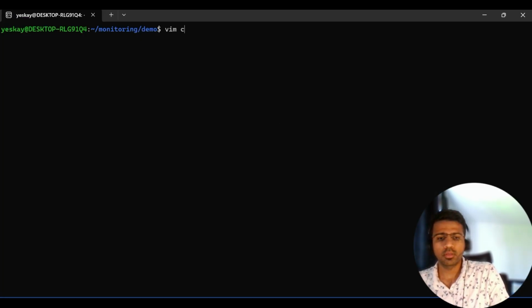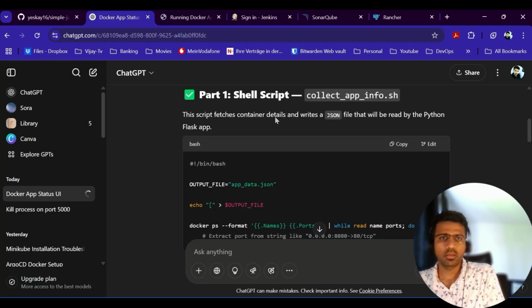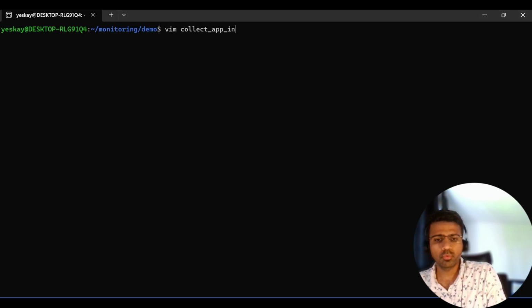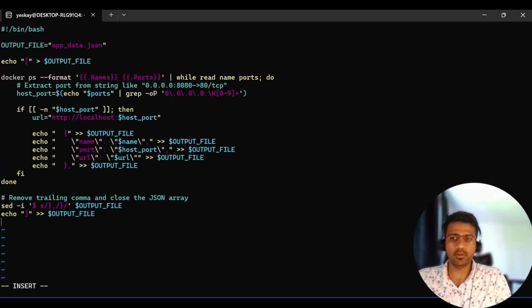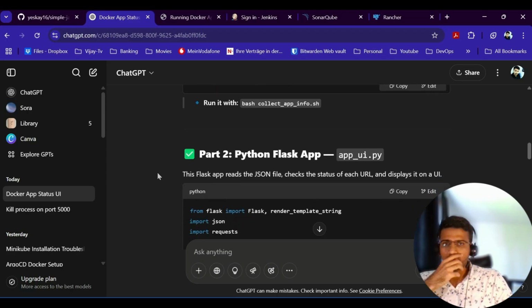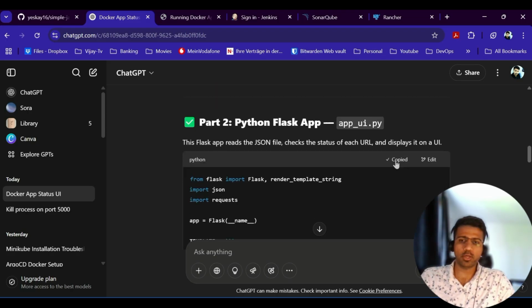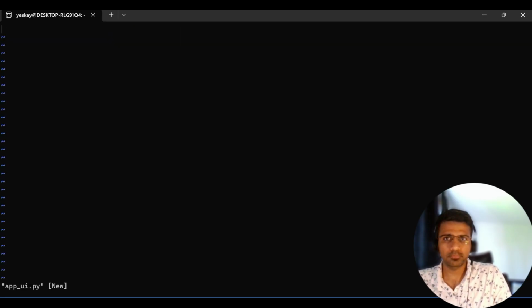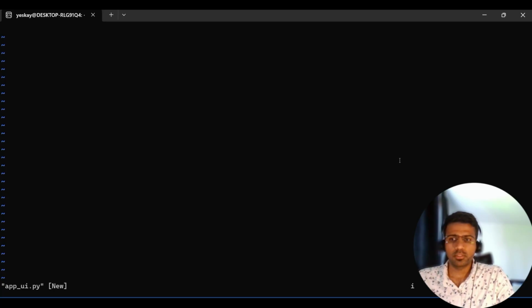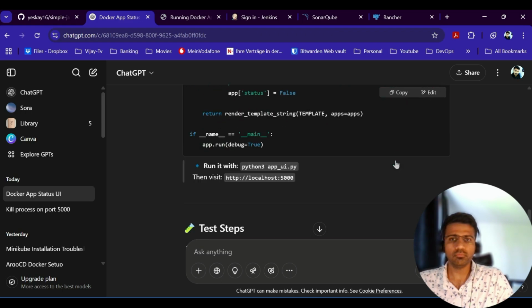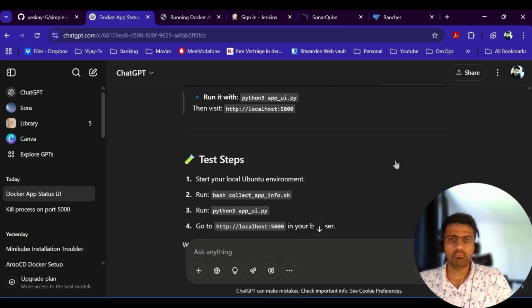I vim collect_app_info.sh, blindly paste the content, save it, and then there is a Flask app_ui.py, so I give it again a vim app_ui.py, insert, and yeah, I think we are good.